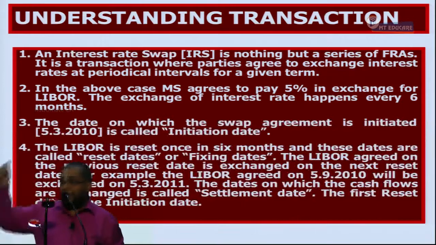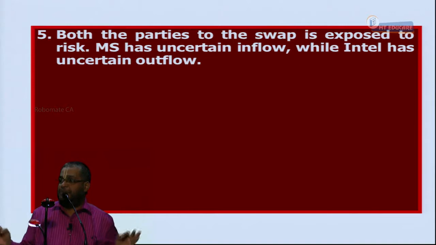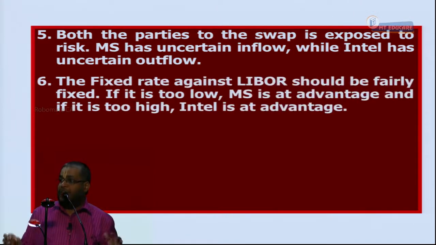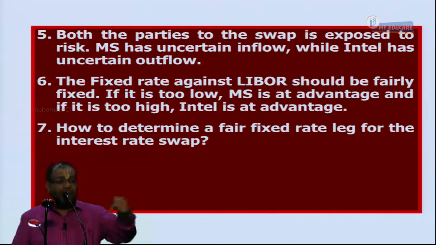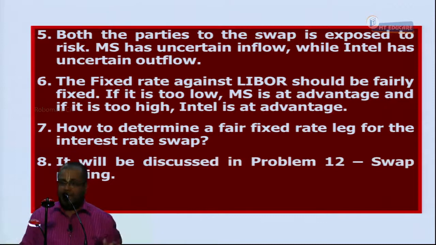The LIBOR agreed on a previous reset date is exchanged on the next reset date. For example, LIBOR agreed on 5th September 2010 will be exchanged on 5th March 2011. The dates on which the cash flows are exchanged are called settlement dates. The first reset date is obviously the initiation date. Next, both parties to the swap are exposed to risk. Microsoft has an inflow risk while Intel has an outflow. The fixed rate against the LIBOR should be fairly fixed. If it is too low, Microsoft has an advantage. Too high, Intel has an advantage. How to determine the fair fixed rate for the swap is discussed in swap pricing, in question number 12.